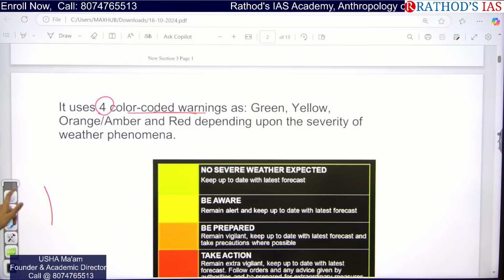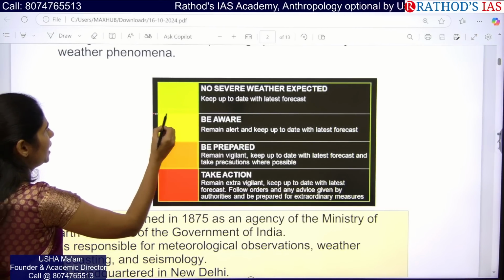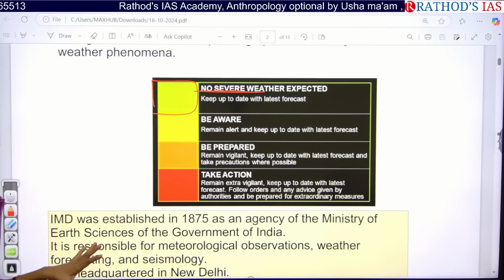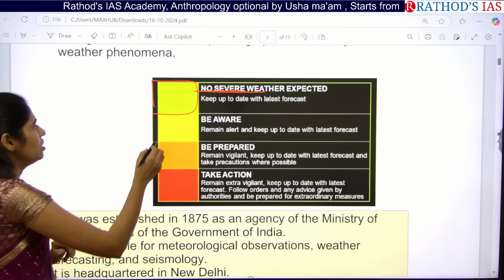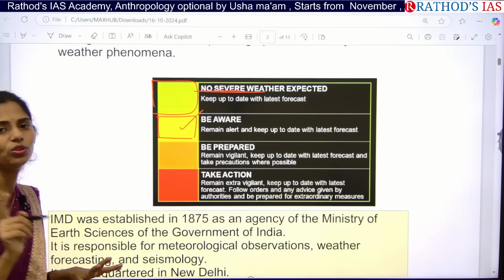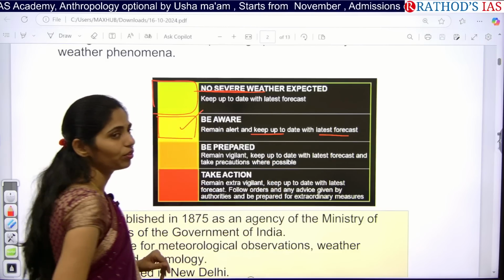Now let us see what this color code is about. If there is a green color code, there is no severe weather expected. Normally we will be having day-to-day weather, so there will be no change in weather. If IMD is giving you yellow color, that means be aware, you have to remain alert and keep up to date with the latest forecast.